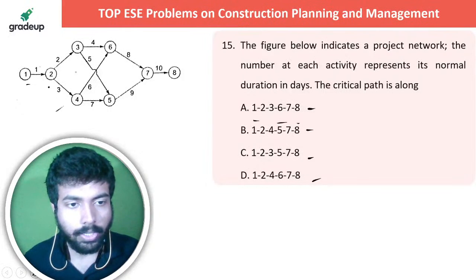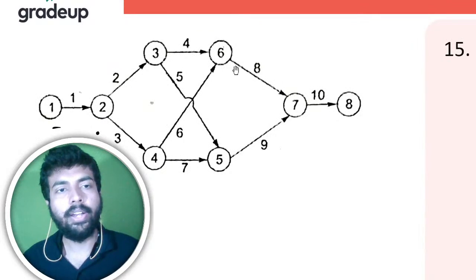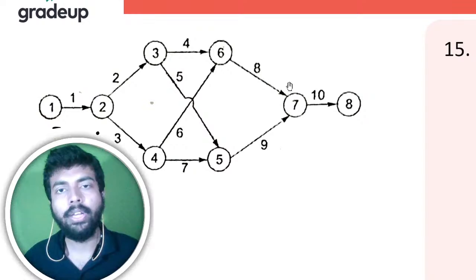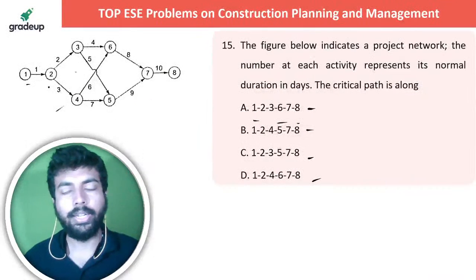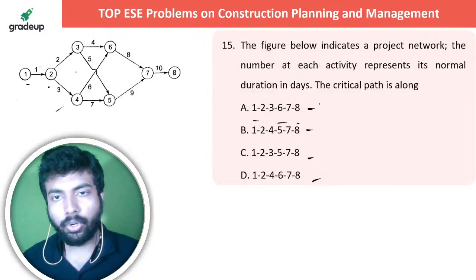Revising after so many days. हाँ जी, तो 1 2 3 6 7 8 मतलब है 1 plus 2 3, 3 plus 4 7, 7 plus 8 15, 15 plus 10 is 25, right? तो this is your 25.